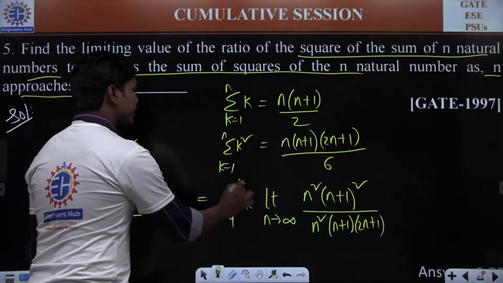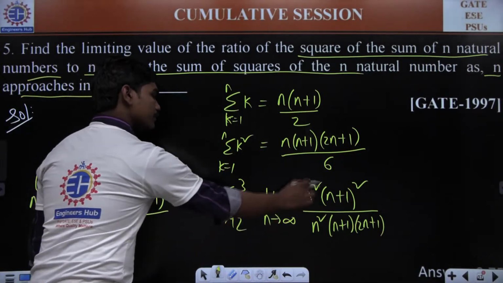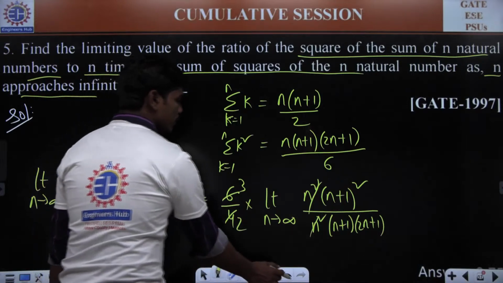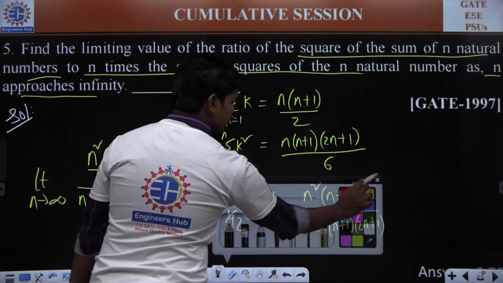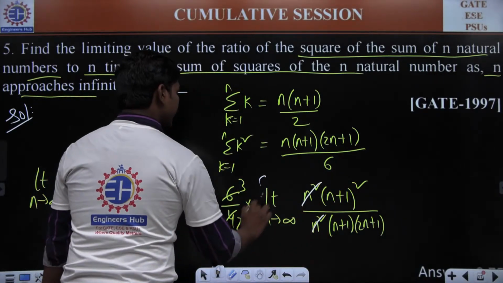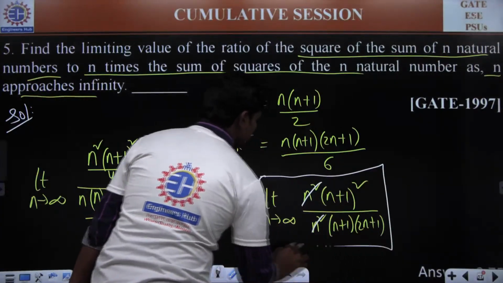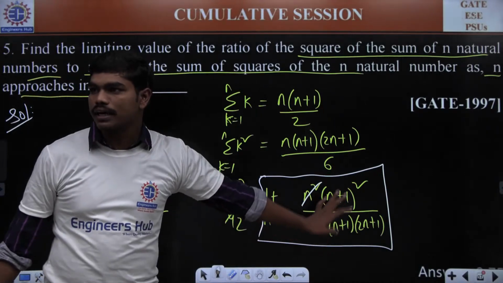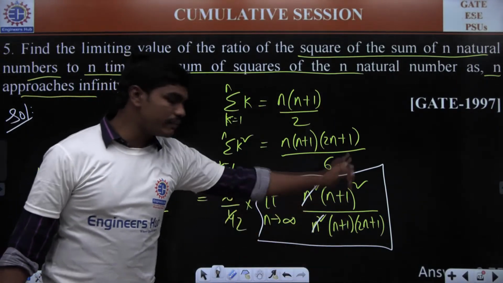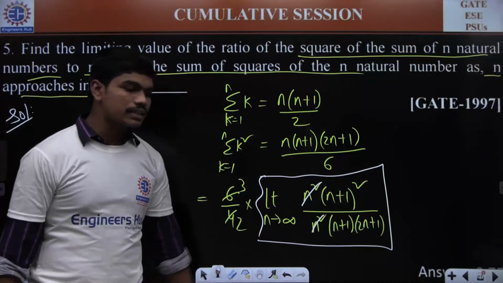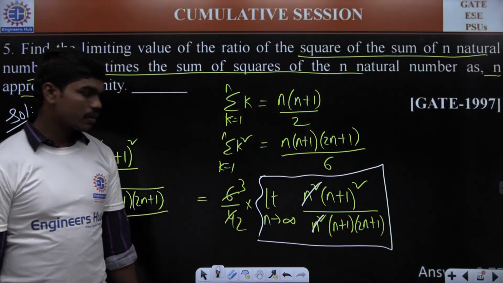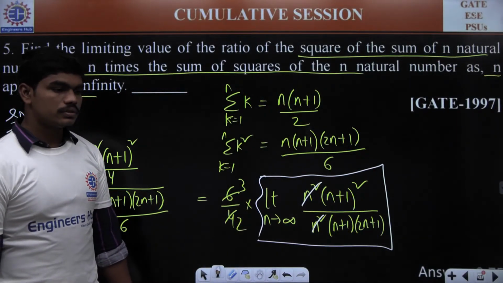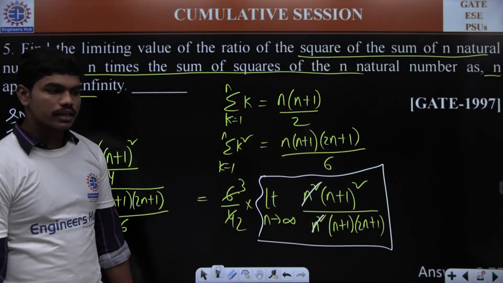Look, this is simple. 3 by 2. For these kinds of limits, if you cancel this n square, not an issue. Let me cancel with a different ink so you can see. If you cancel this n square, can you tell me the value of this limit? Did we give any shortcuts whenever n is tending to infinity, to write the value of this answer? 3 by 4 is the total answer, I guess. Correct? That's what you're telling.